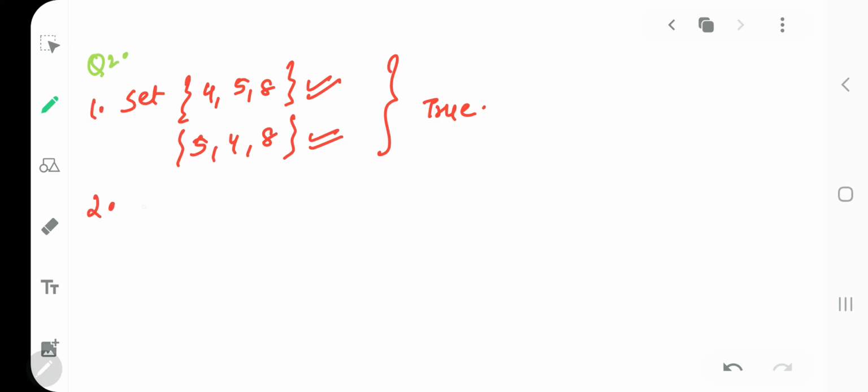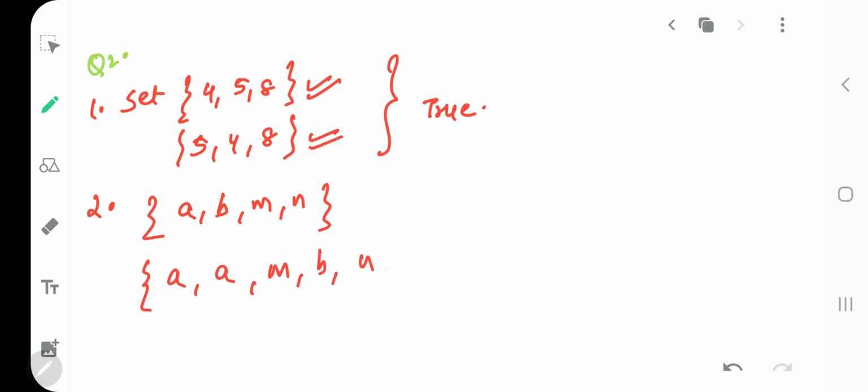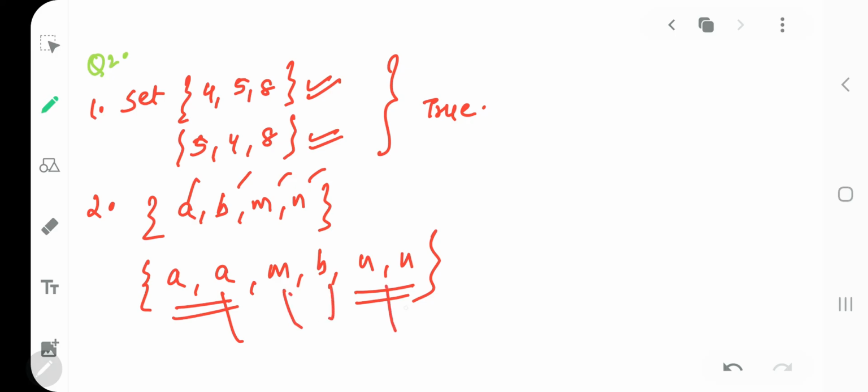Second says there is a set which consists of A, B, M, N, and there is a set which also consists of A, M, B, N, N. My dear kids, if elements are repeating, they are considered as single only. So here it is A, B, M, N, here also A, B, M, N. So are they same? Yes, true.